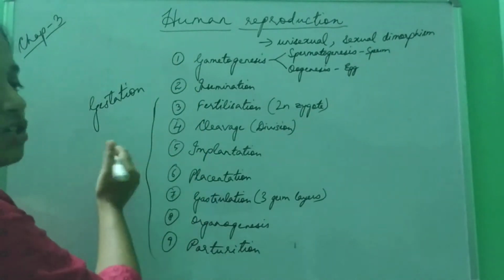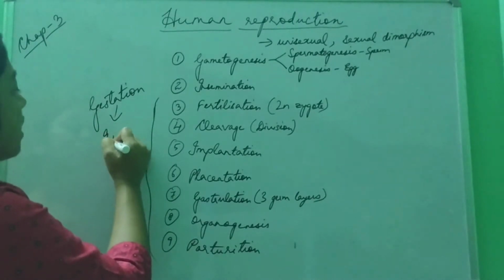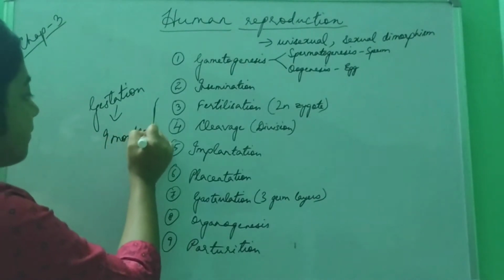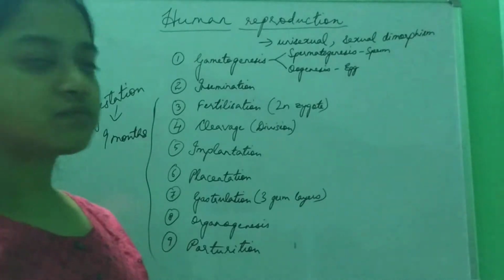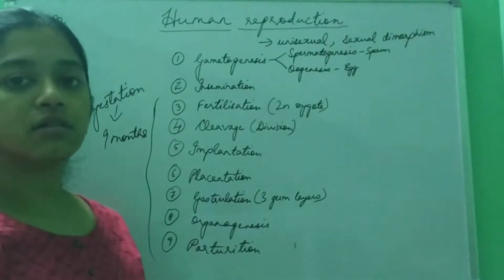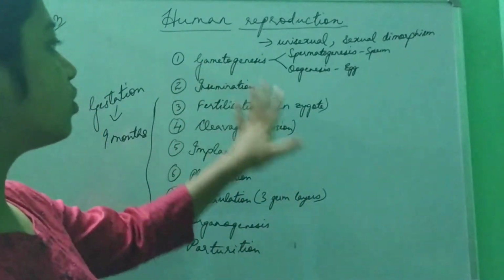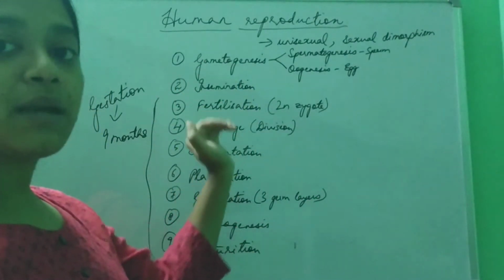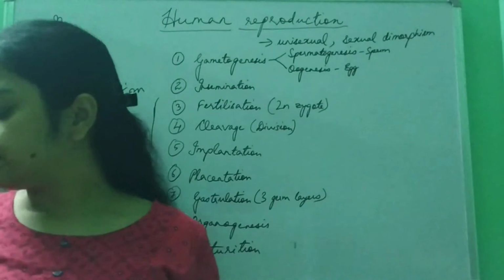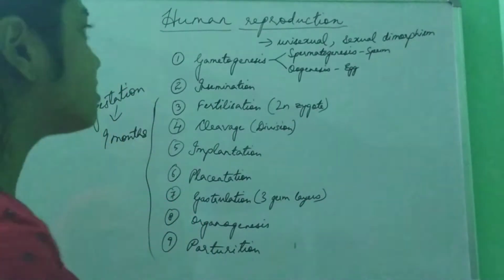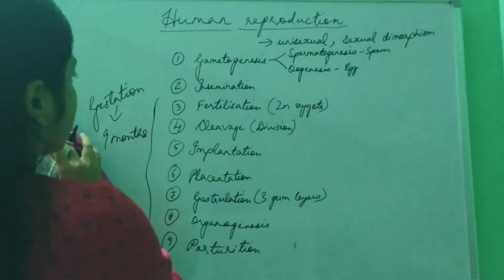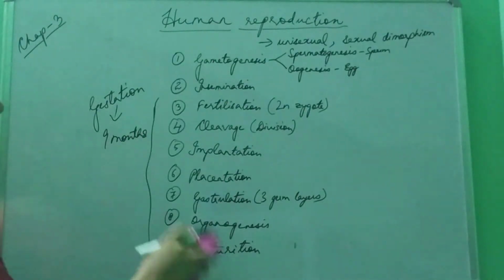So this is gestation, and this requires 9 months. Before knowing about the different reproductive organs or systems, you have to know the step-by-step processes. Next we'll start with the male reproductive system. You can note this part from here.